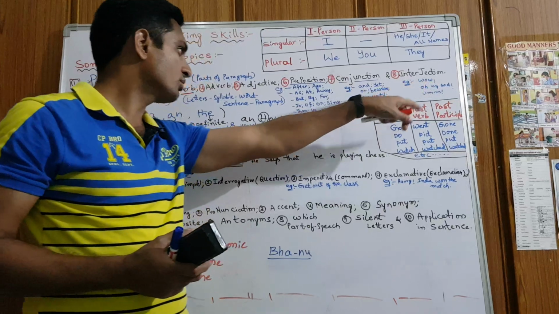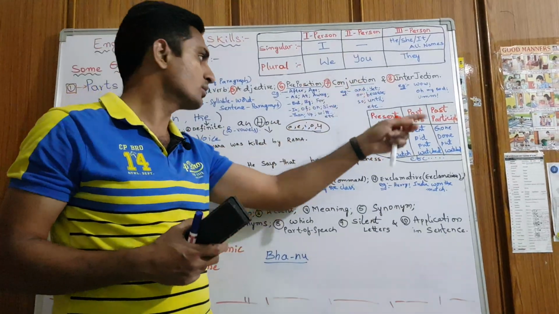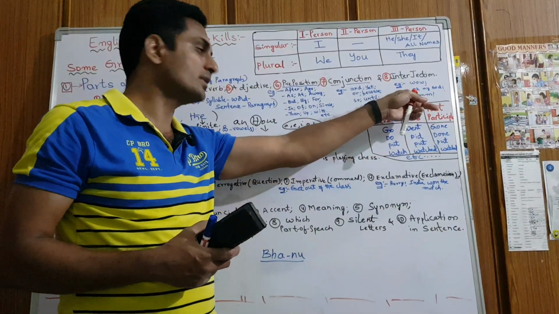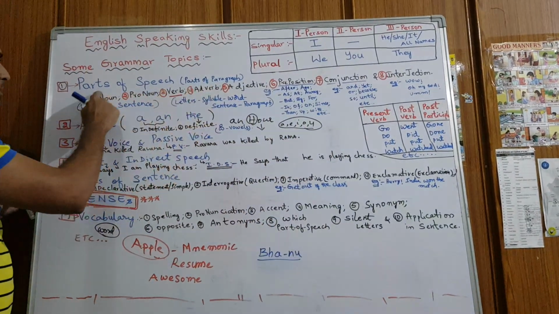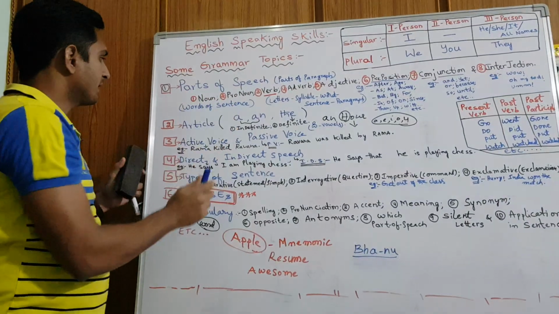Interjection. Interjections are used for exclamatory sentences. Oh, hello, hurrah, words like that will be there. Like that we have 8 parts in a paragraph. Those are called parts of speech. This is also an important grammar point.